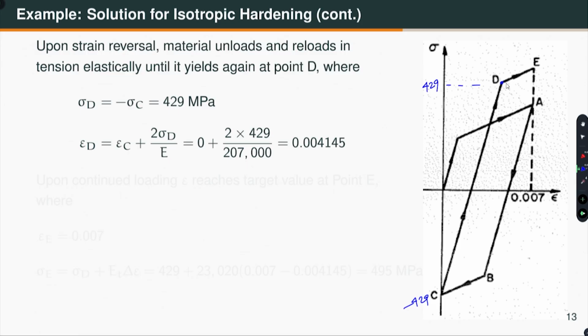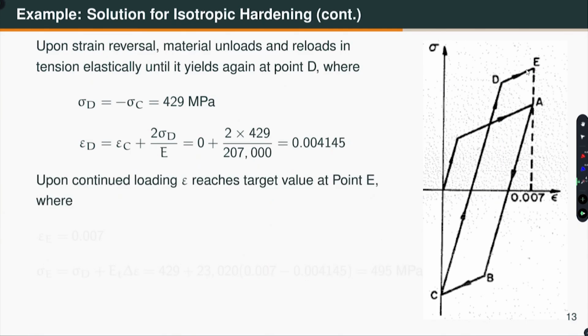What is the strain at point D? This is epsilon D. I can easily calculate it from epsilon C, which is the strain here, that is 0 plus the total stress from here to here divided by the modulus of elasticity, that gives me 0.004145. Now, I have to go to 0.007. So, the material will continue to yield and strain harden in tension up to point E, which is my target strain.